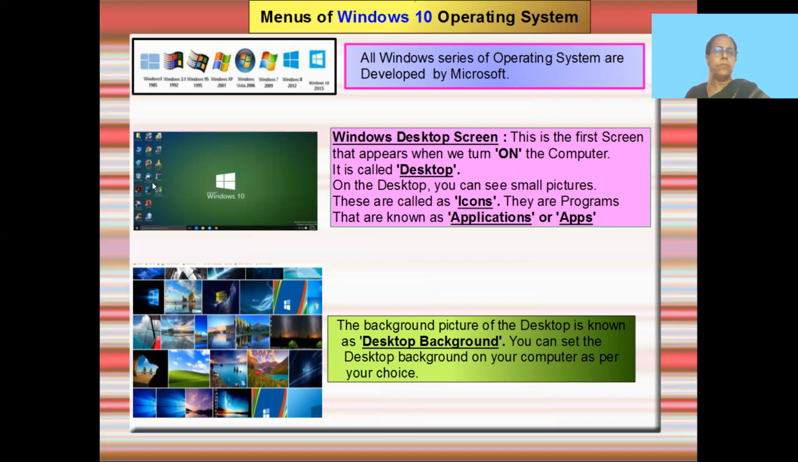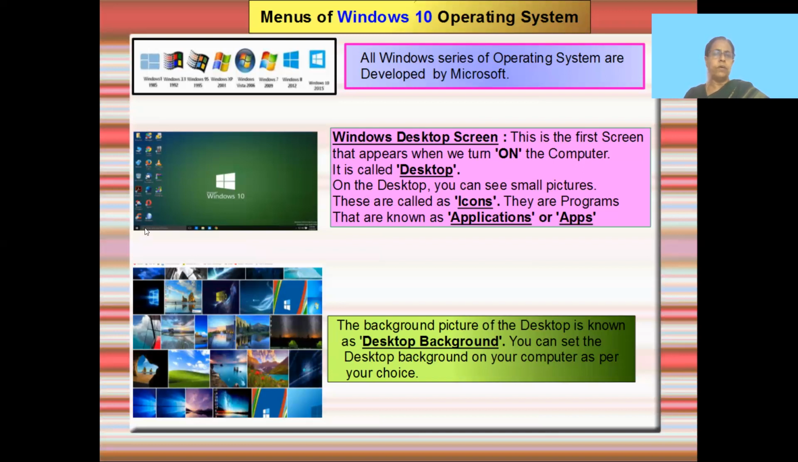So you can see these small pictures: My Documents, My Computer, Firefox, Google Chrome, Opera. These icons are small pictures that tell you what type of application you're using. So icons are also known as applications. In short, you call them apps. So you can see the desktop contains little pictures. These pictures are called icons. They're also called applications. They are applications for different things, and you can call them apps.